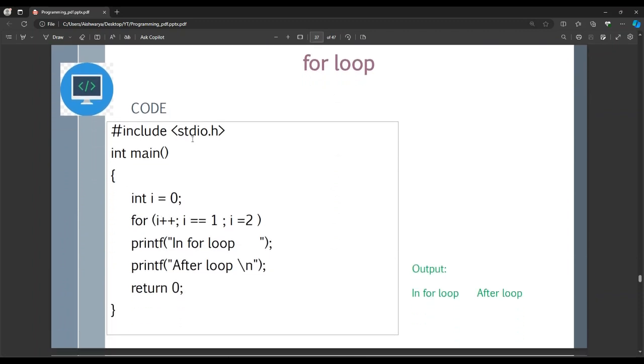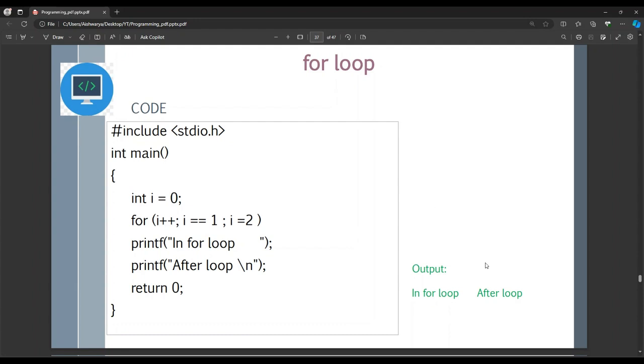So we have include stdio.h because we are using printf statements, and then int main, it could also be void main, and because we have int main we have written return 0. Then we have an integer variable I which is initialized to 0, and then I plus plus, then the condition is I is equal to 1, and then I is equal to 2, then printf in for loop, and then one more statement printf after for loop.